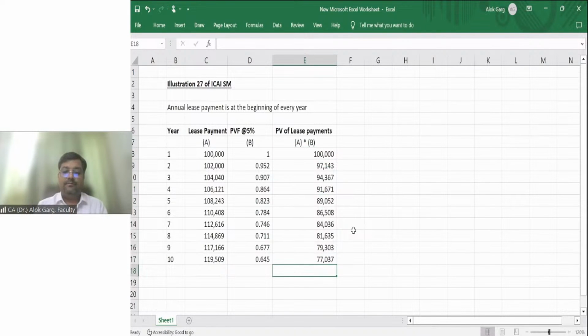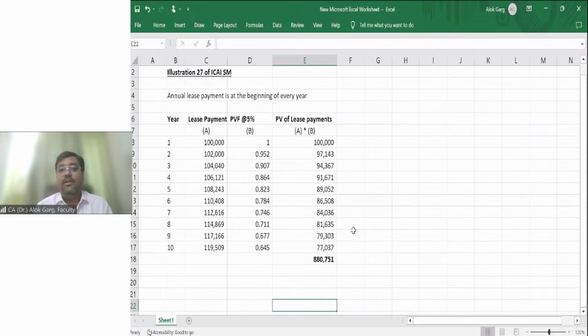This is the total. What is the present value of the future lease payments? 887.51. So initially the lease liability has to be measured at 887.51. What is the accounting entry? This is the accounting entry at the commencement date.